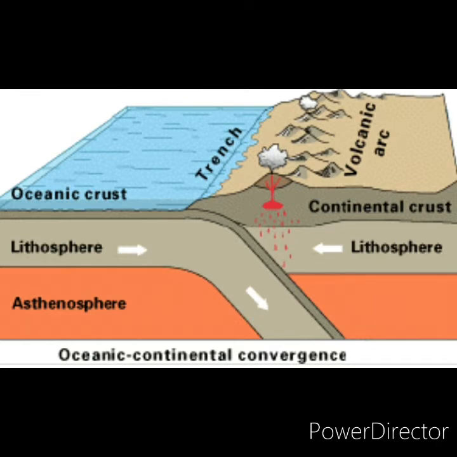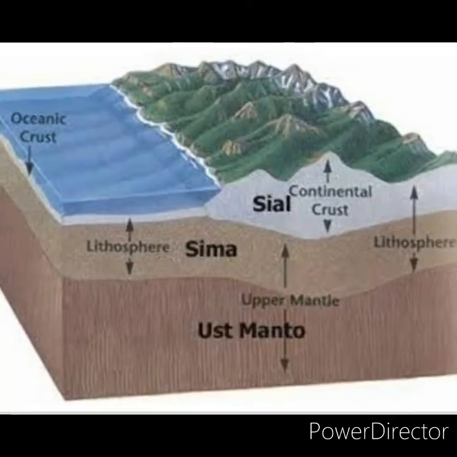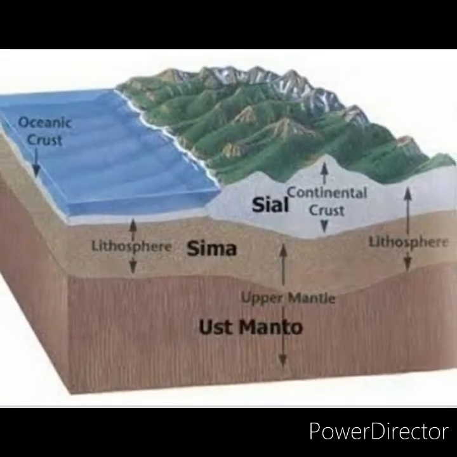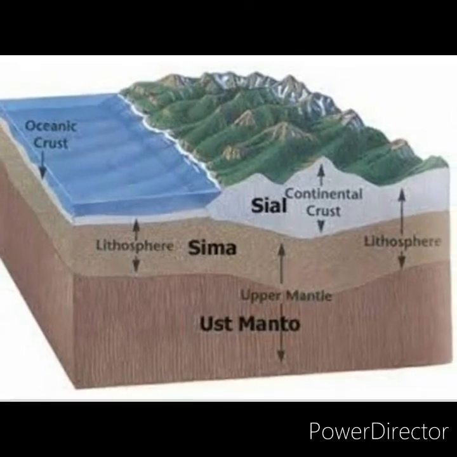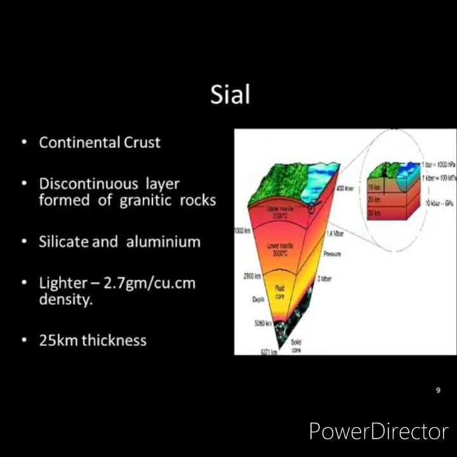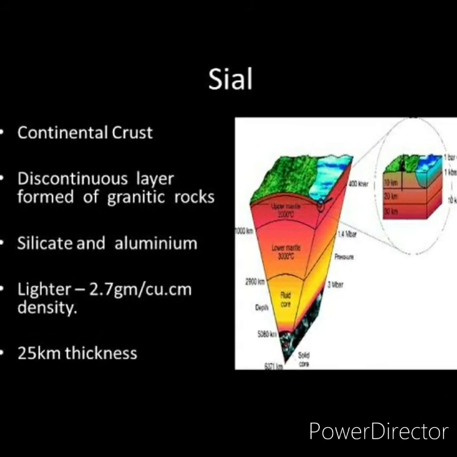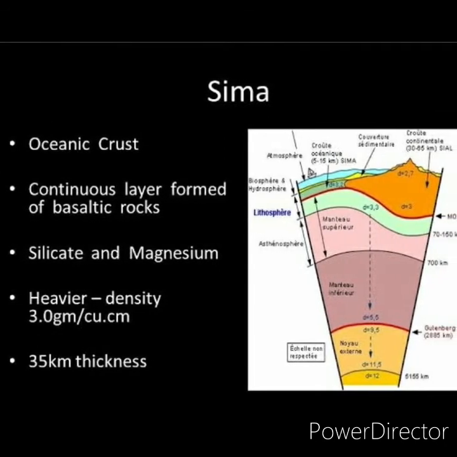It is classified as the continental crust and the oceanic crust. Two types of crust are there. Both the continental and the oceanic crust have the elements aluminium, silica and magnesium. We call these Sial and Sima. Sial means silica and aluminium. Sima means silica and magnesium.